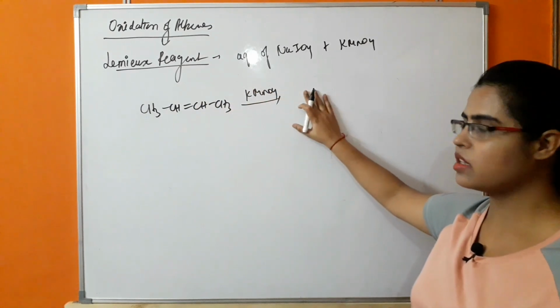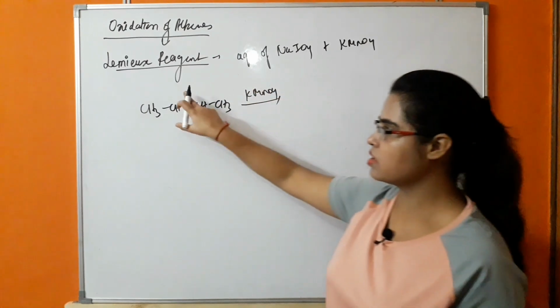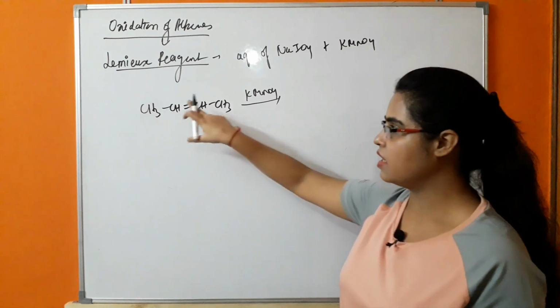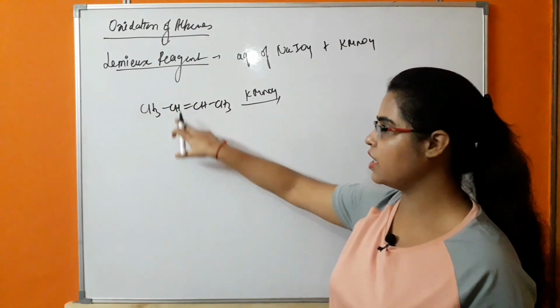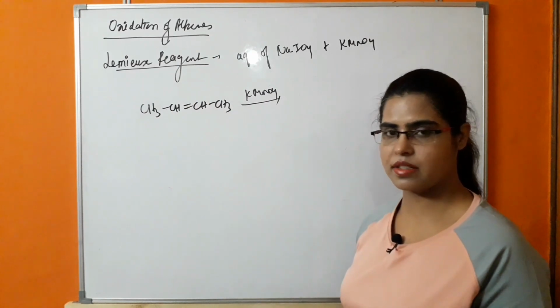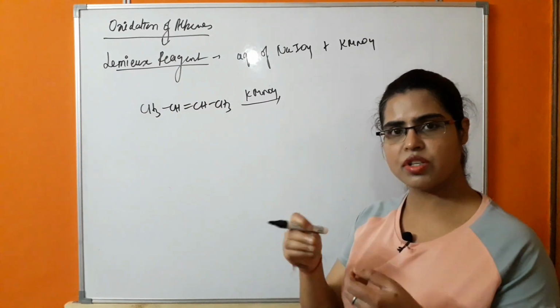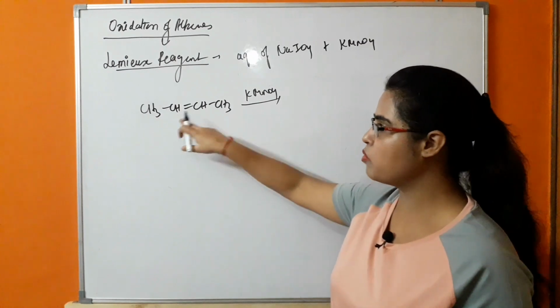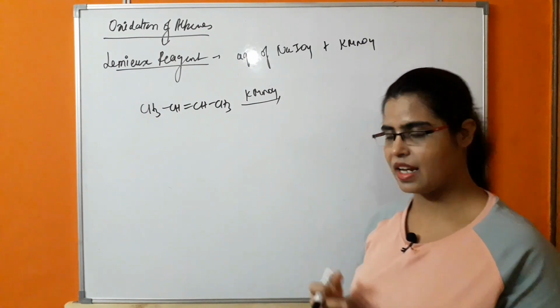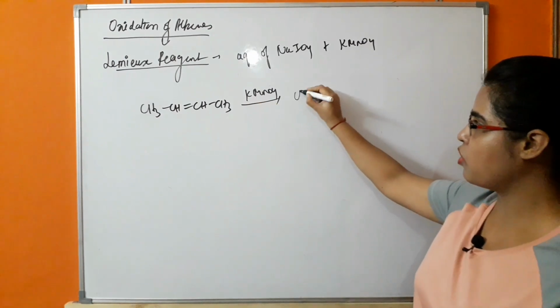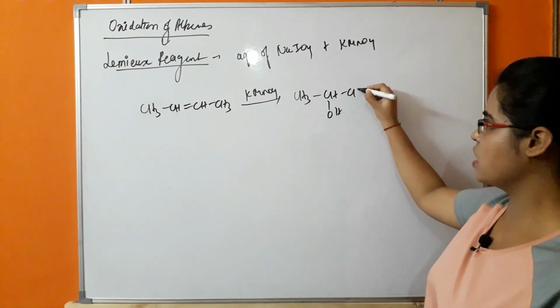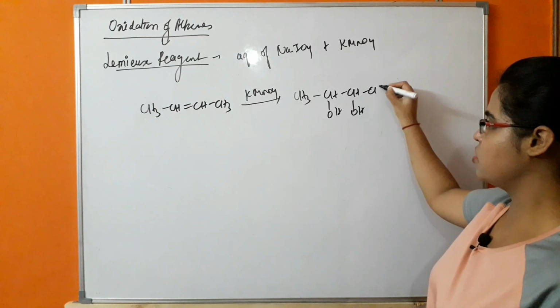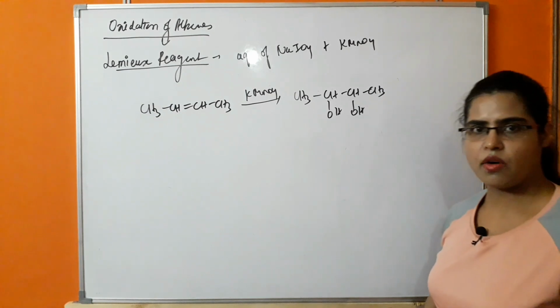So what will happen in the presence of KMnO4? The double bond will be cleaved and there will be formation of carbon-OH bonds, that is hydroxylation will take place. On both carbons between which the double bond is present, OH will be attached. So in this case there will be formation of CH3, CH(OH), CH(OH), CH3. This is the 1,2-diol.